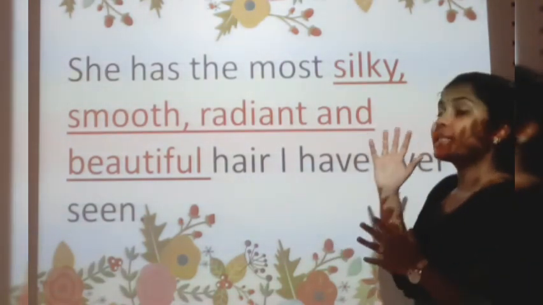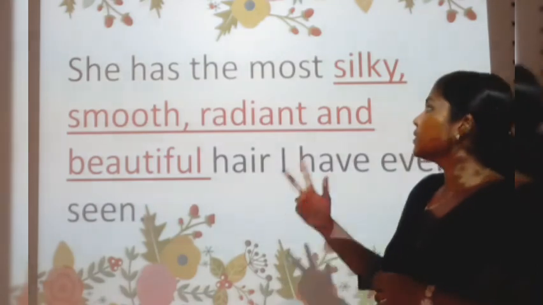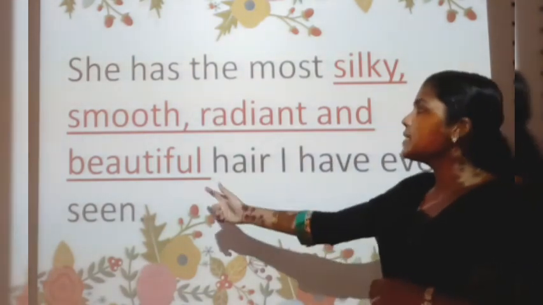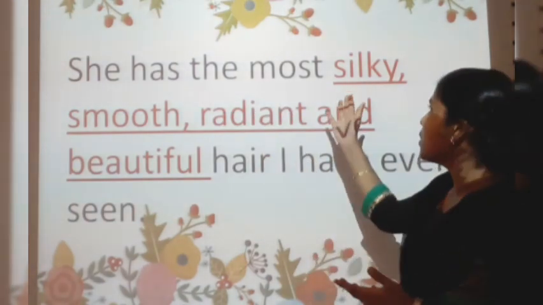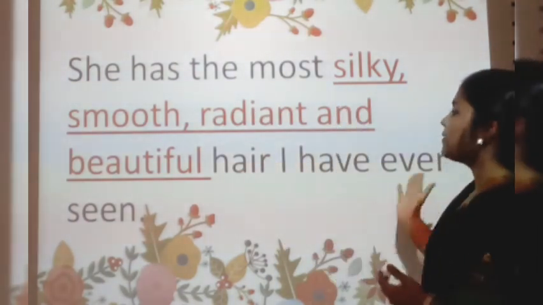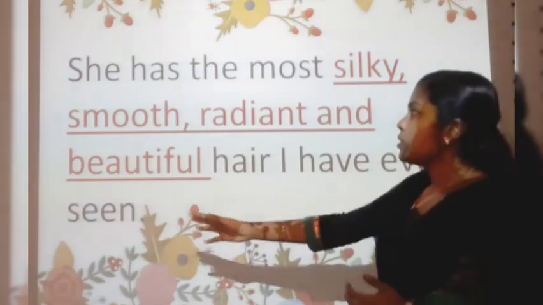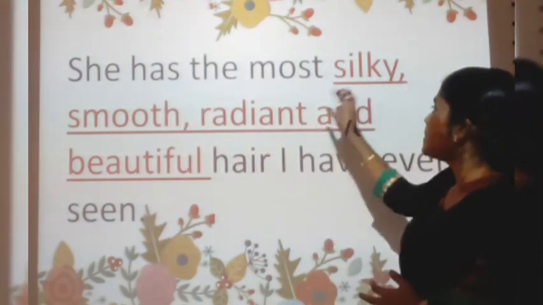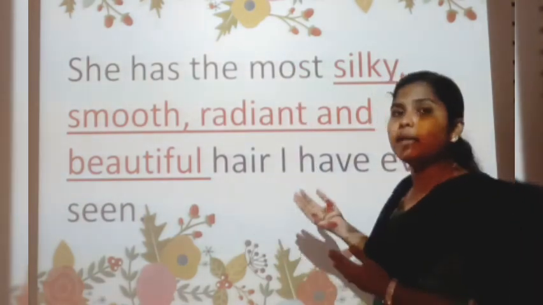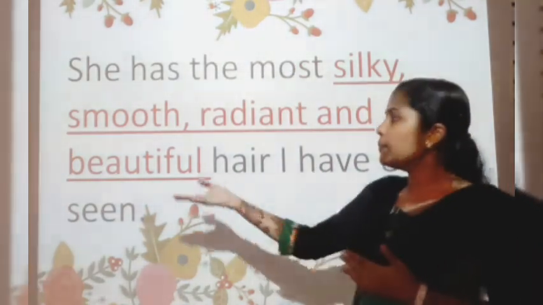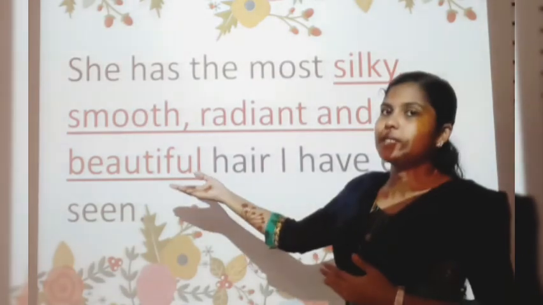The most silky, smooth, radiant and beautiful hair. We can say she has the most beautiful hair I have ever seen. If I neglect these extra words and say she has the most beautiful hair, the word beautiful is an adjective, isn't it?